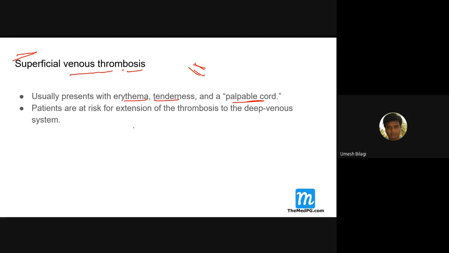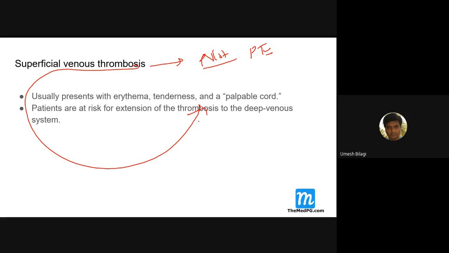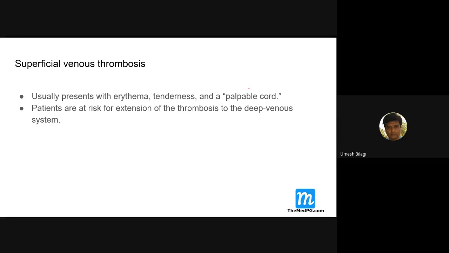These patients can also get complicated with DVT later. However, superficial vein thrombosis is not a usual cause of pulmonary embolism. But superficial vein thrombosis can get complicated with deep vein thrombosis, and thus can cause pulmonary embolism. Got it? Yes, sir.